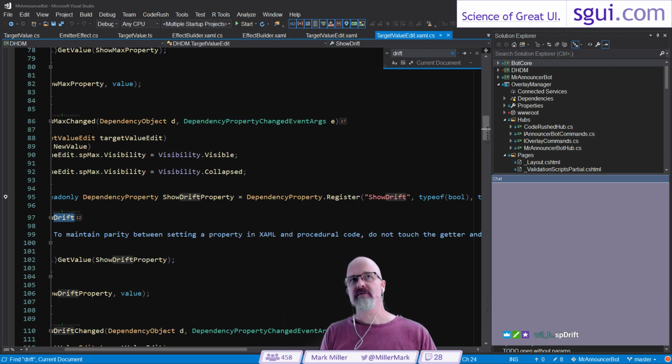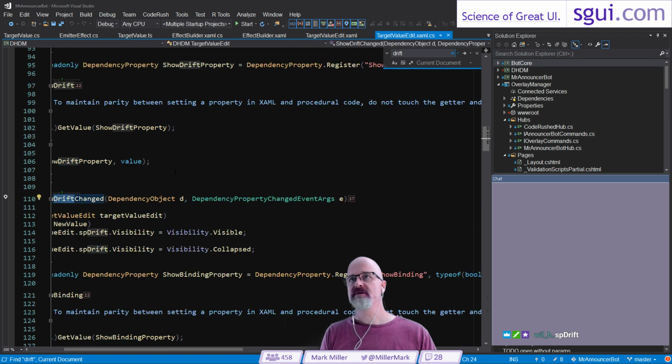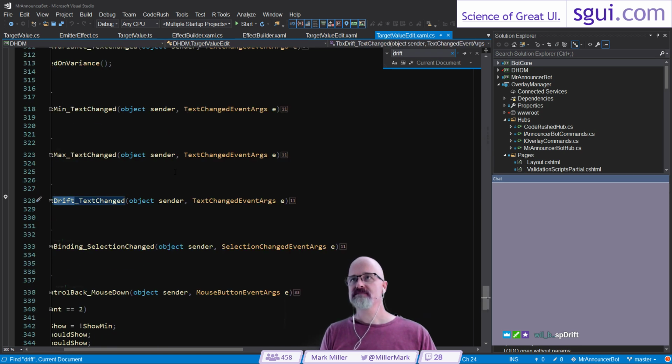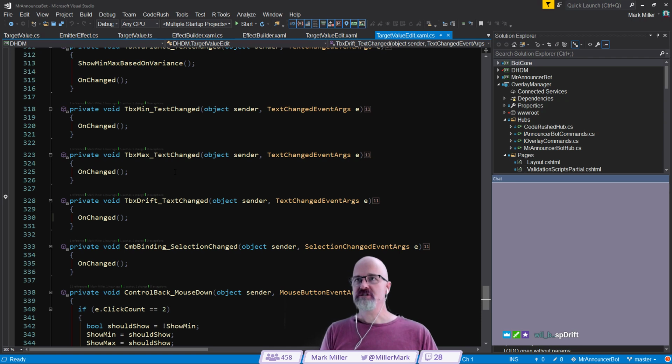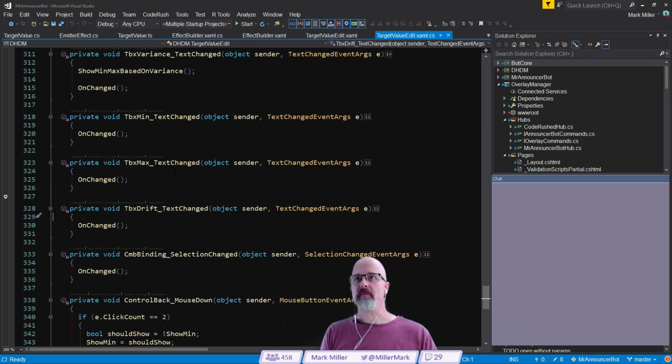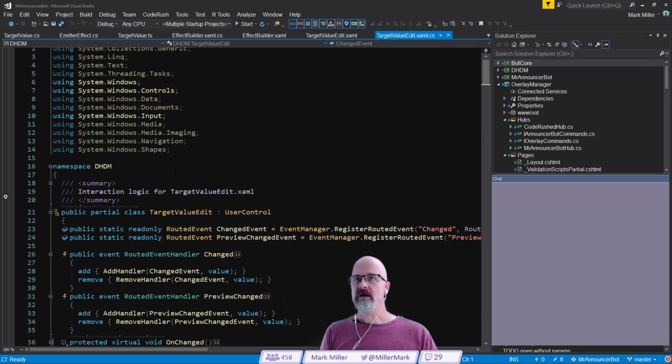Show drift property, definitely have that, but that's not the same as drift. I have drift changed. Drift text changed. Guess who needs a drift property? Looks like I totally need it. Okay, let's do that.